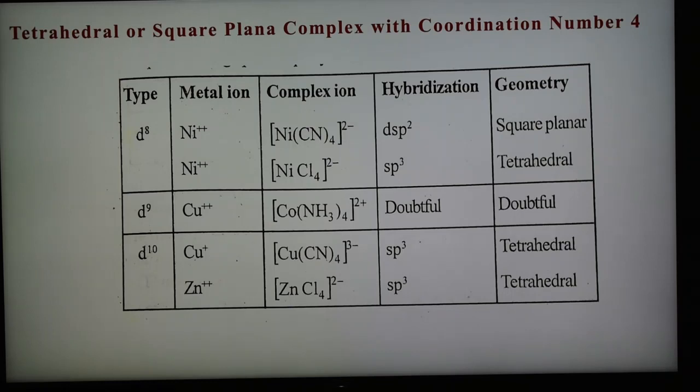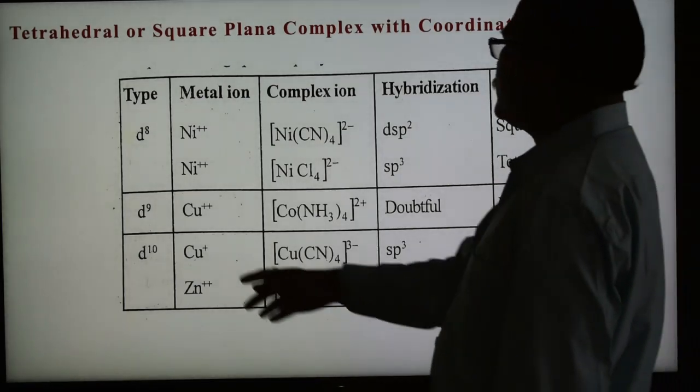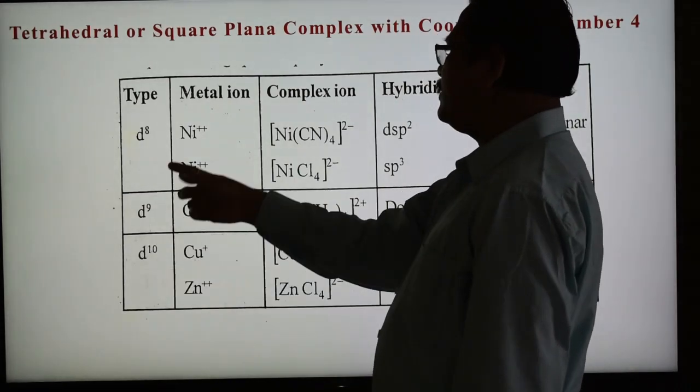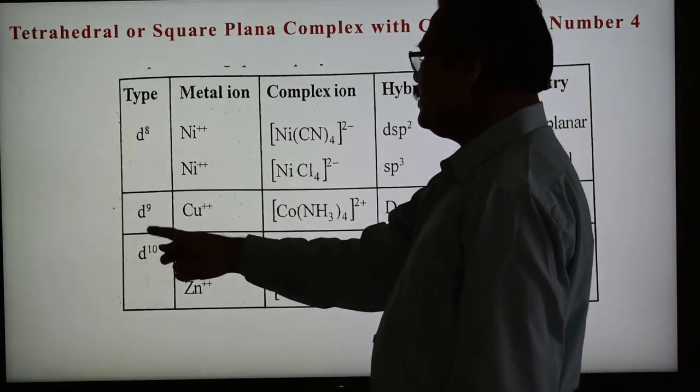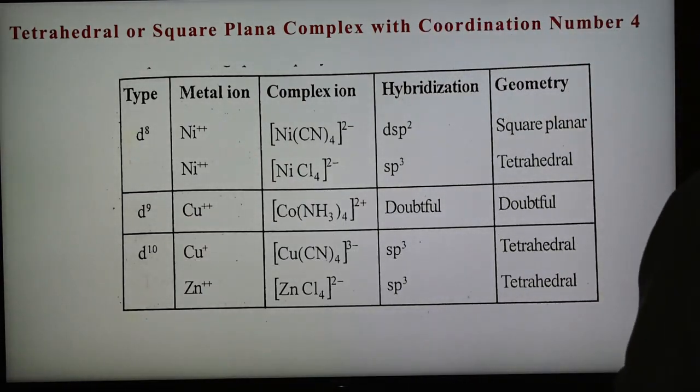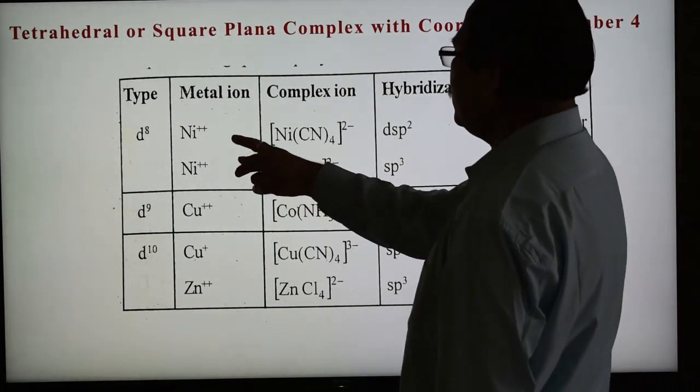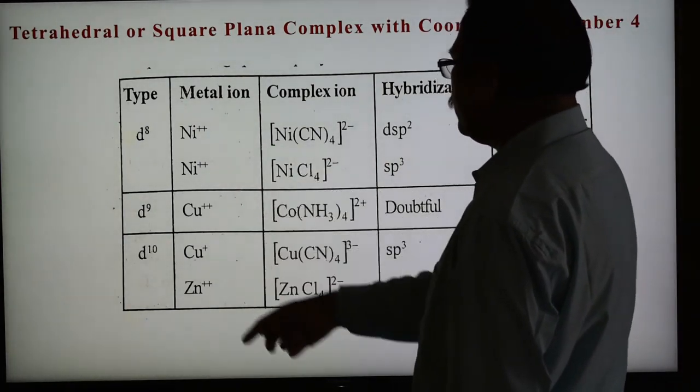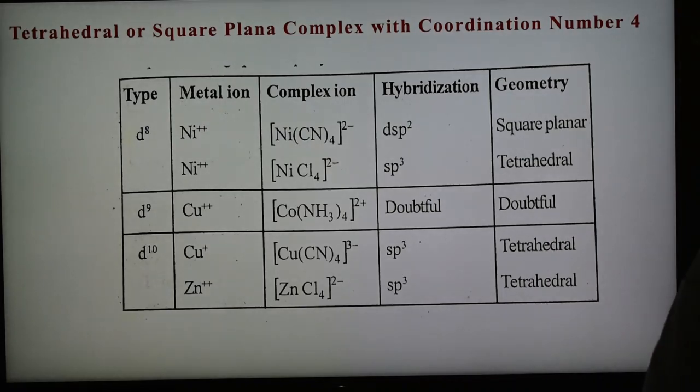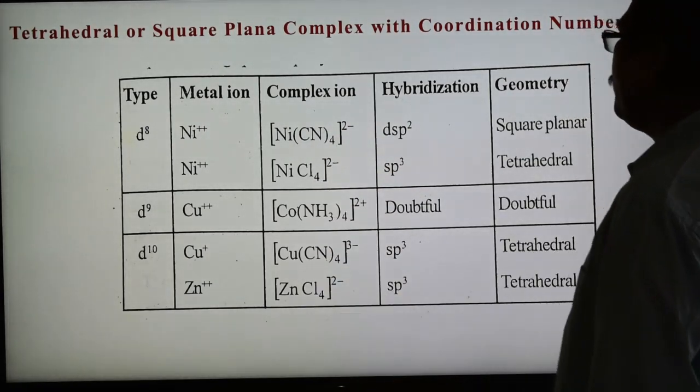Now we are going to see the geometry of complexes, that is, tetrahedral or square planar complexes having coordination number 4. Tetrahedral and square planar complexes have coordination number 4, and some examples have been shown here in this table: d8, d9, d10. The corresponding metal ions are shown here: nickel 2+, copper 2+, Cu+ or zinc 2+, and these are their complexes.